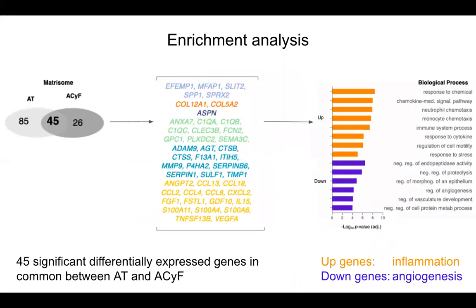And between the adipose tissue and the adipocyte matrisome, there were 45 significantly differentially expressed matrisome genes that were shared, and we wanted to find the relation between the alterations of these genes and metabolic dysfunctions that come with adipose tissue expansion. So by doing enrichment analysis, we found that the biological processes of upregulated genes were associated with inflammation, while downregulated genes were associated with angiogenesis. And so these findings suggest that gene alterations in the extracellular matrix of adipose tissue may lead to adipose tissue dysfunction.